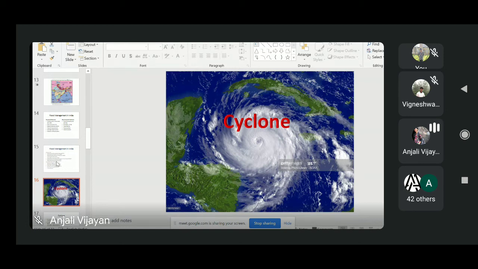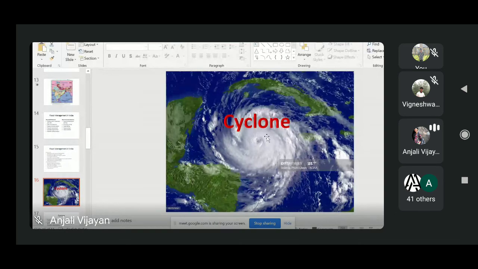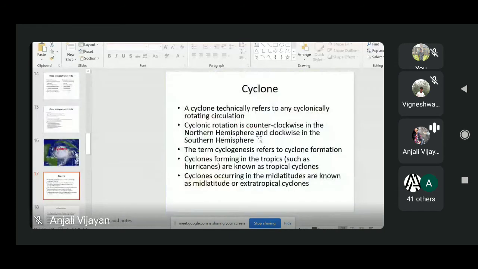Or we can simply say this is a region of low atmospheric pressure surrounded by high atmospheric pressure. Here in the center you can see the low atmospheric pressure center, and surrounding it there is a high pressure area. The center portion of the cyclone is called the eye of the cyclone. Now we will see some basic facts about cyclone.